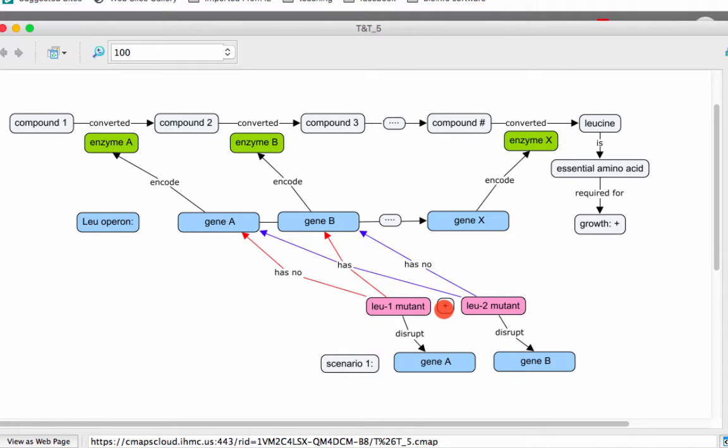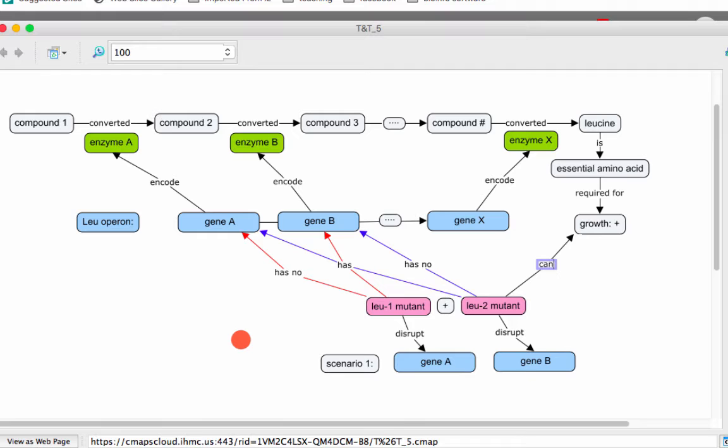So when you combine the genetic material from mutant 1 and mutant 2, when you put everything together, what you see is that this combined individual, this E. coli, actually has both gene A and gene B, which means this pathway goes on as normal, and it's going to allow this combined new individual to produce its own leucine for growth. So here this combination basically will lead to growth.